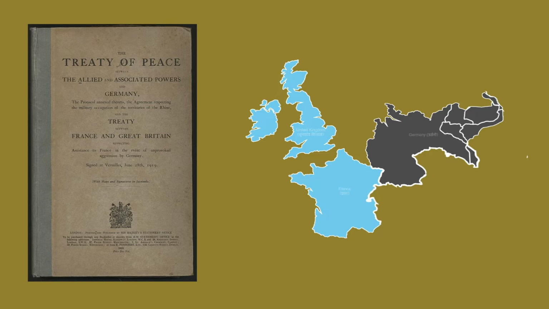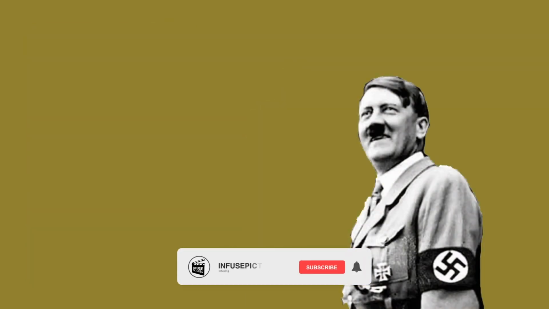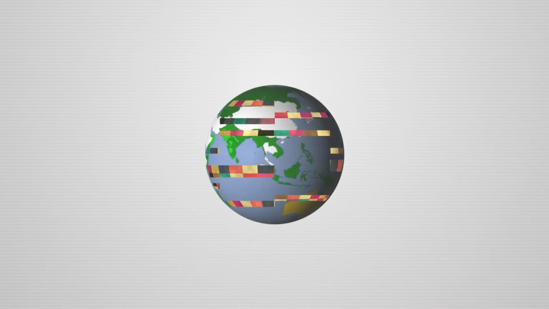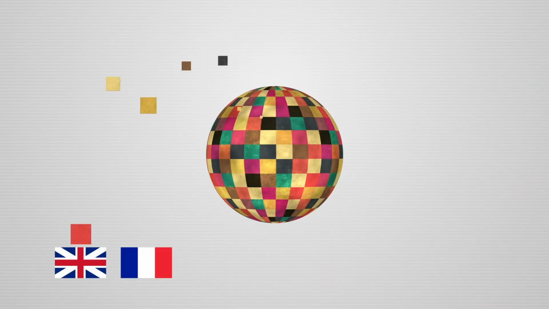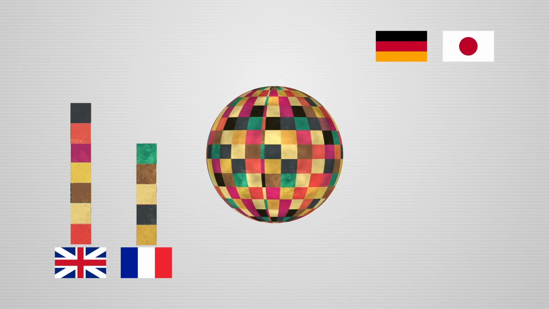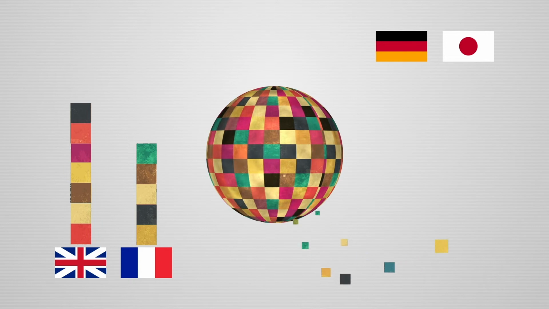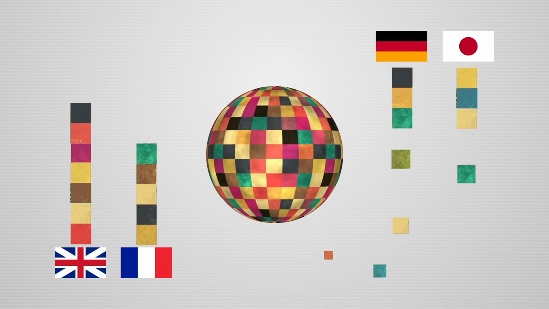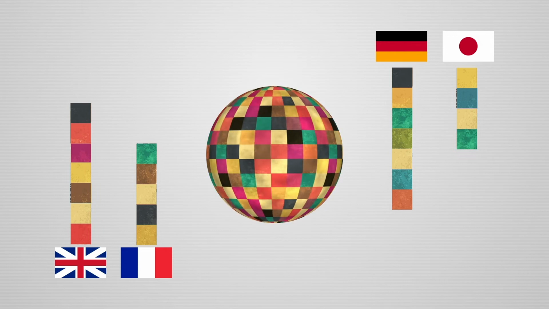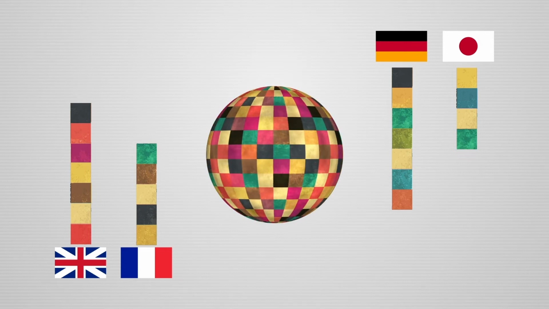Germans were not happy with this treaty and they were enraged. Hitler took advantage of the situation and came to power in 1933. The next reason is imperialism. As Britain and France both had a great empire, Germany and Japan also wanted to create an empire of their own. Japan and Germany began attacking different countries and competed to get all the resources for themselves.